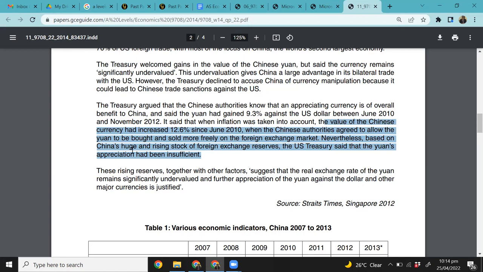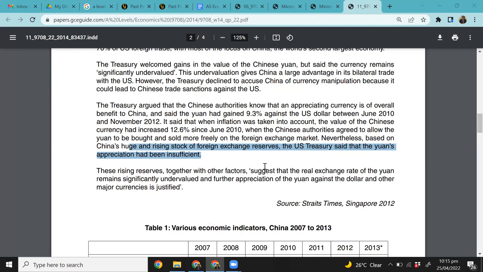However, based on China's huge and rising stock of foreign exchange reserves, the US Treasury said that the yuan appreciation has been insufficient, right? So they're saying that given the amount of reserves that they have accumulated, because what happens when you are constantly exporting more, when you're constantly having a surplus, what happens? You earn foreign exchange reserves, and with constantly exporting more, your exchange rate also appreciates. So the US Treasury is saying that based on the gain in foreign currency reserves, they were expecting the Chinese currency to have appreciated more, which is currently undervalued. Right? Are you getting me, right?